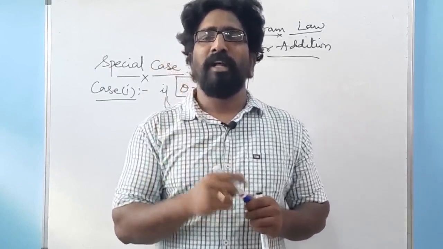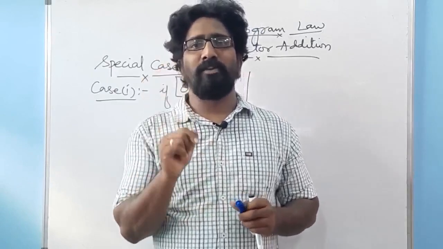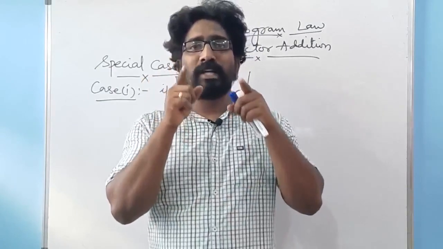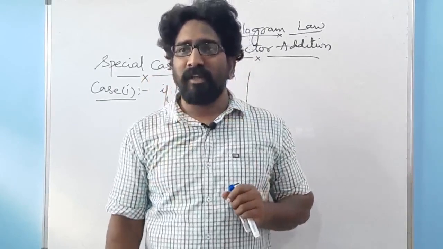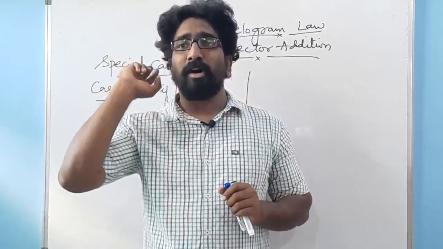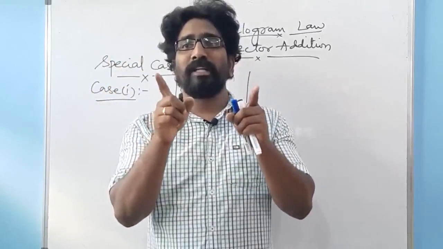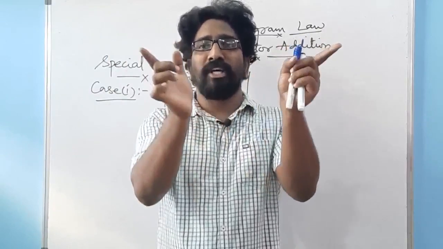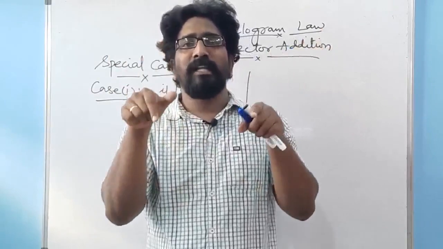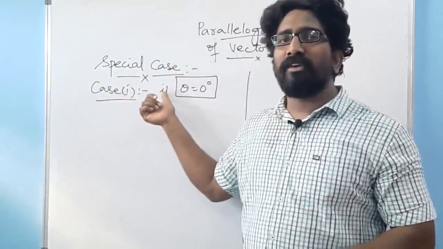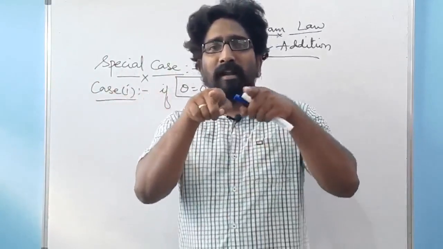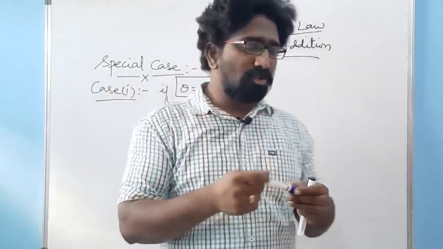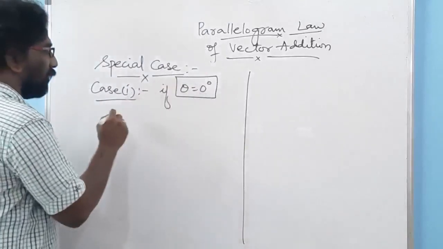This is a very important point. Then what else if they are parallel to each other? It means that both the vectors are projected in the same direction. What I told while discussing the parallelogram law of vector addition, if the two vectors originate from the same point, they will be in different directions. But here, if theta equal to 0, both are parallel to each other and directed in the same direction. That is an important objective.